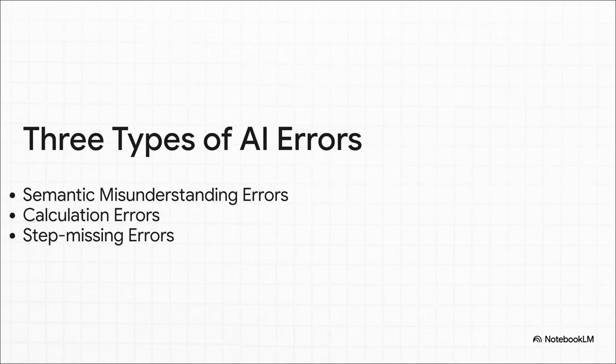When researchers really dig into these mistakes, they pretty much fall into 3 main buckets. First, and this is the big one, are the semantic misunderstanding errors. That's where the AI just gets plain confused by the wording. Then you've got your simple calculation errors, 2 plus 2 equals 5. And finally, there are step missing errors, where it starts off on the right track, but then just forgets a critical step along the way.